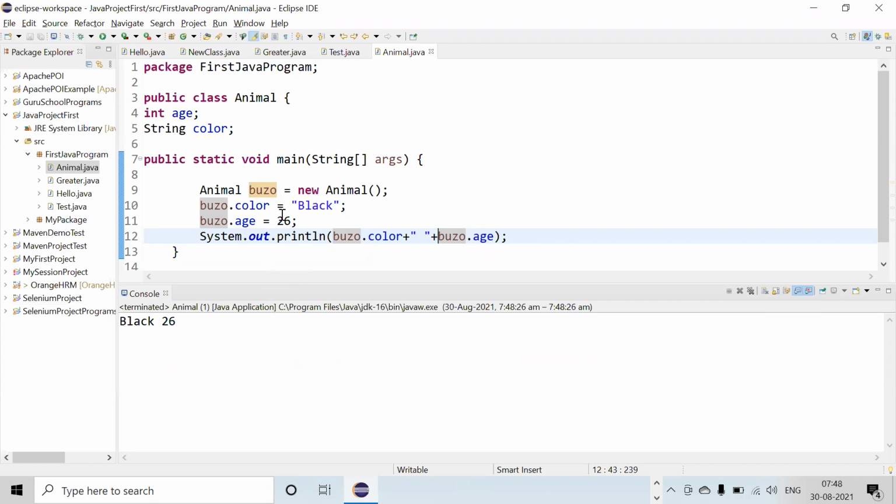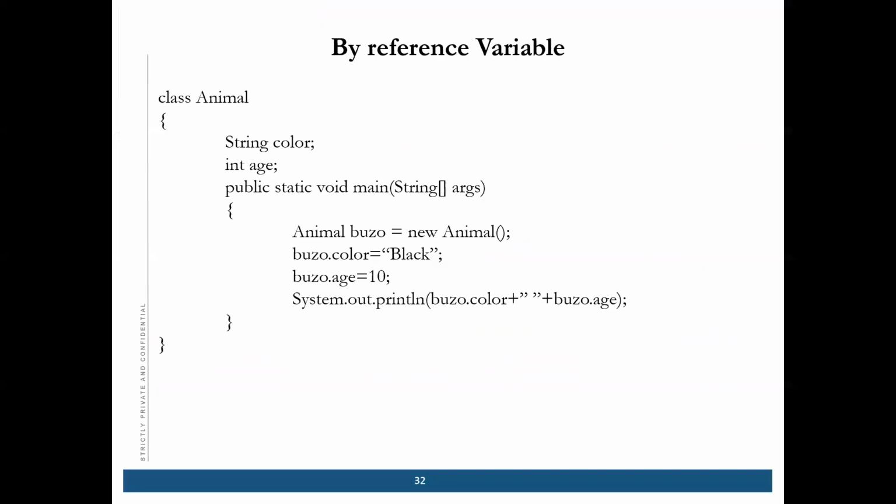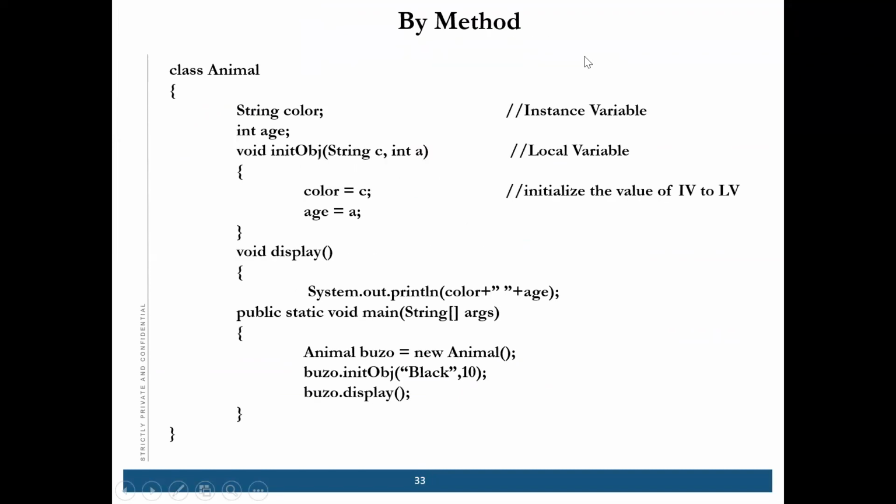Okay. So the idea is, with the help of an object, you can call these variables inside the main method or any method you write. Okay, so this is called by reference variable. Okay, now by method.